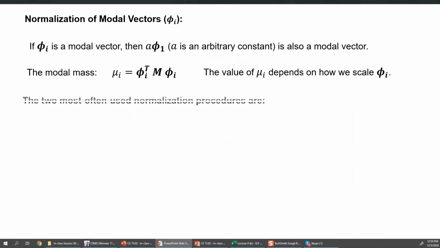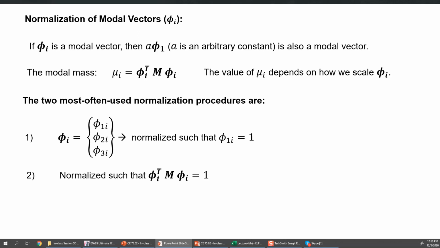One last thing about the normalization of the mode shapes, and there are two ways we can normalize. For example, we know already that for phi1, if it is a modal vector, any constant multiplied by phi1 is also the modal vector, because the absolute values don't matter.